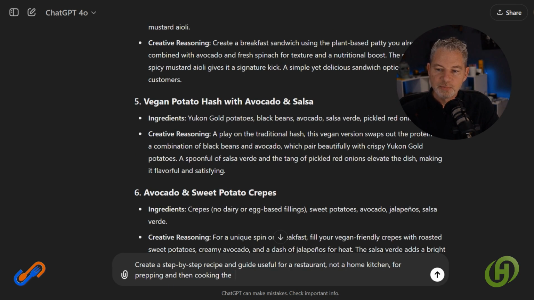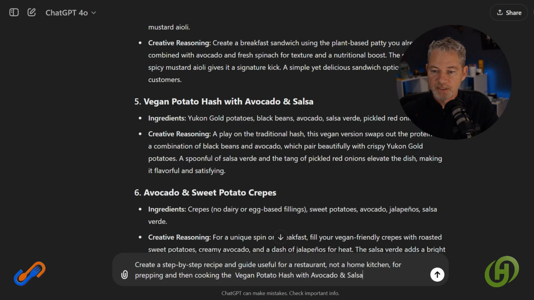Create a step-by-step recipe and guide useful for a restaurant, not a home kitchen. The reason why I did that is because I wanted to really zero in on that this is a restaurant and I don't need to preheat the oven, for instance. It may or may not do that, but that's where our hospitality instinct comes into play. It's giving us something to edit rather than having to create.